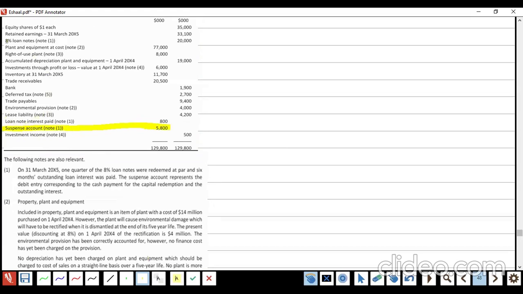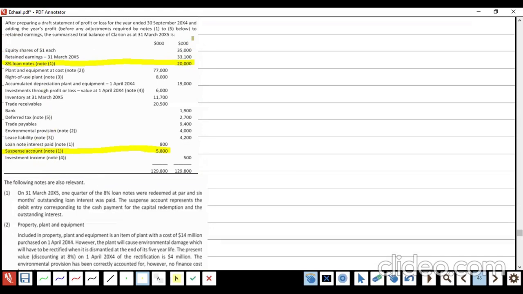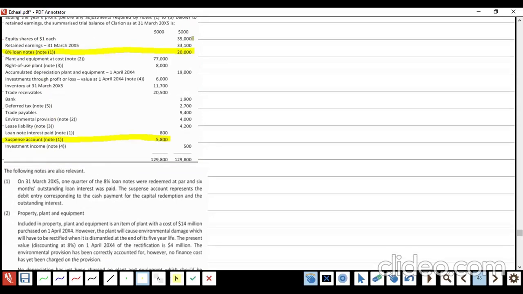So I found two items which refer to note 1. There's one more, above the suspense account: loan note interest paid. Very nice. We found three items which pertain to note number 1.